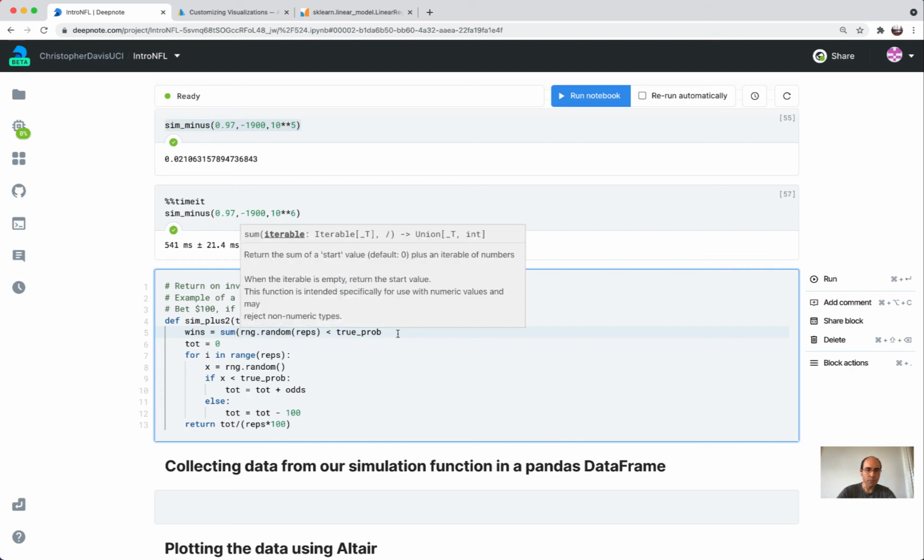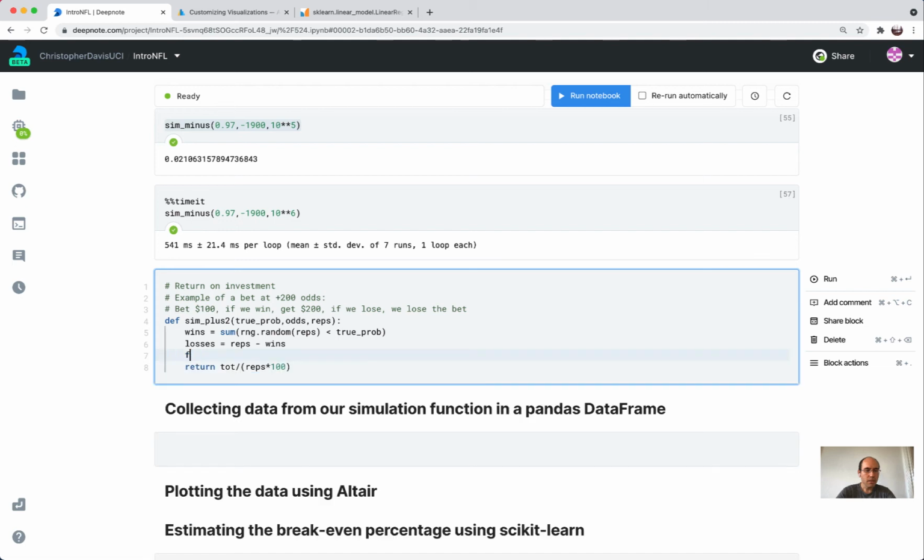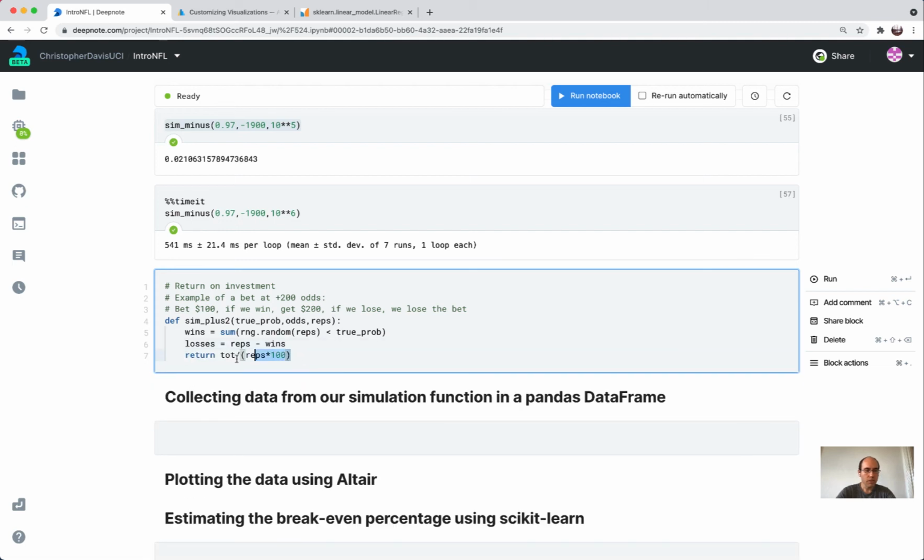Okay, and then we can sum this. Okay, so that's the number of wins. Then losses will be reps minus the wins. And then for each win, we want to add the odds. So wins times whatever the odds were. And then for each loss, we want to lose $100.